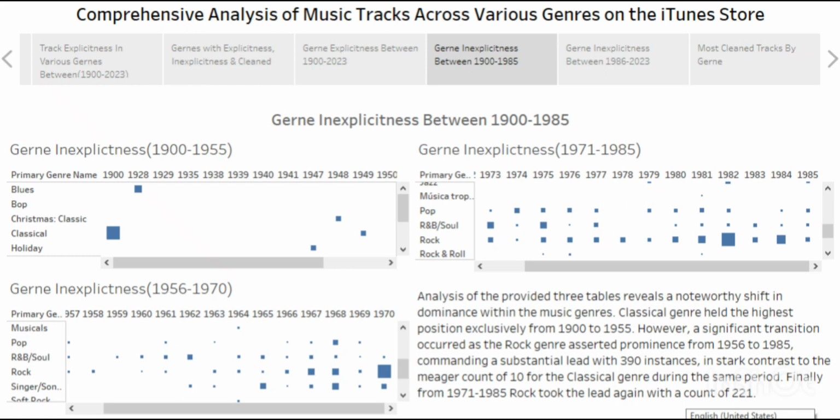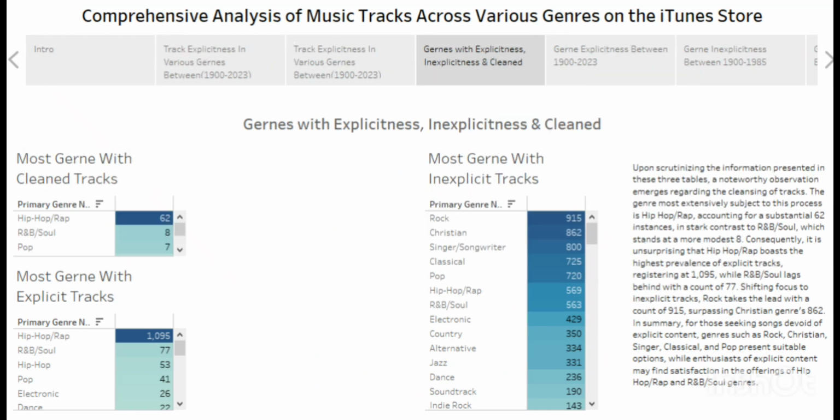So if you don't like explicit content, just go for rock, classical, Christian, and others. There are just a few. I think that's the top 5, which you saw here.